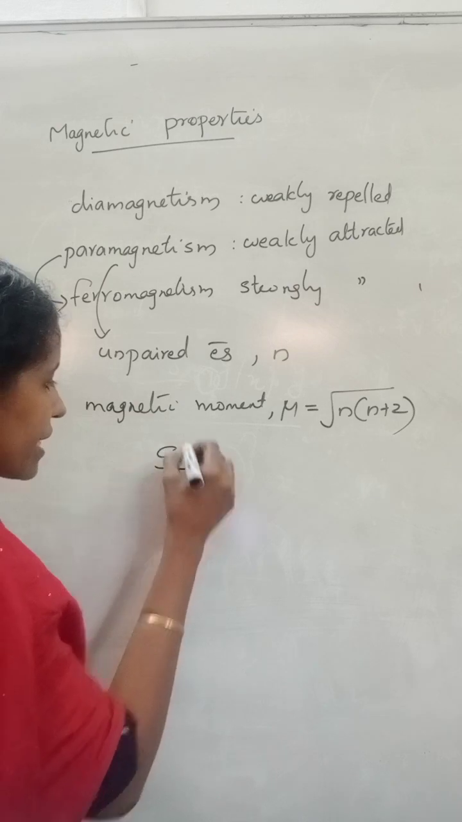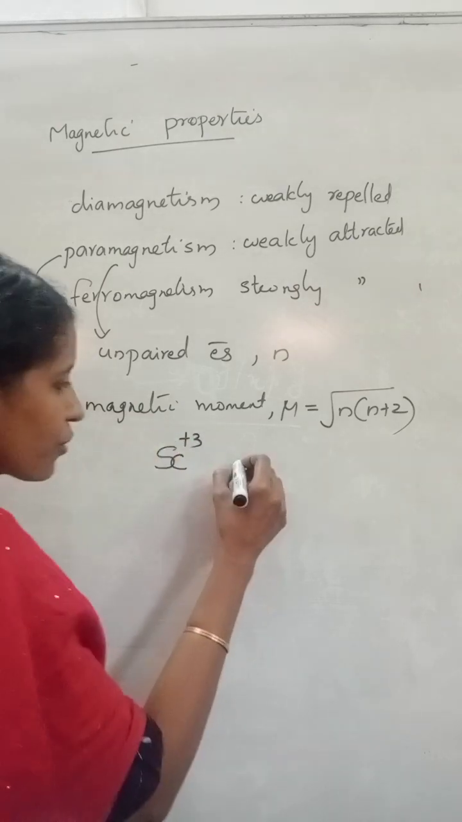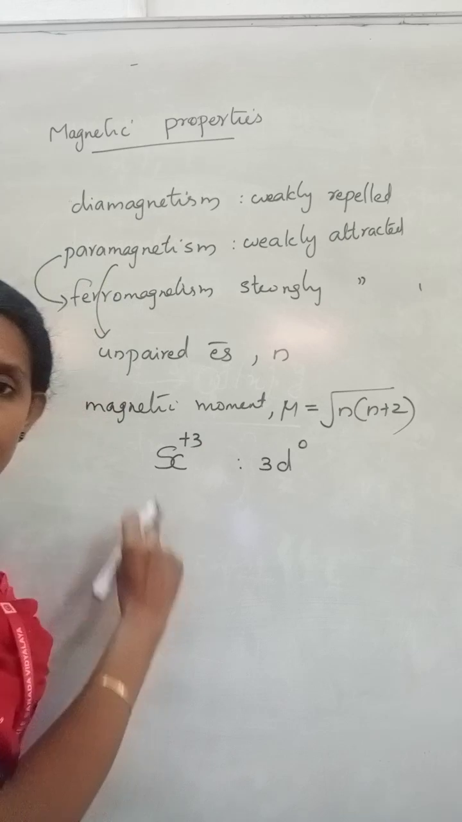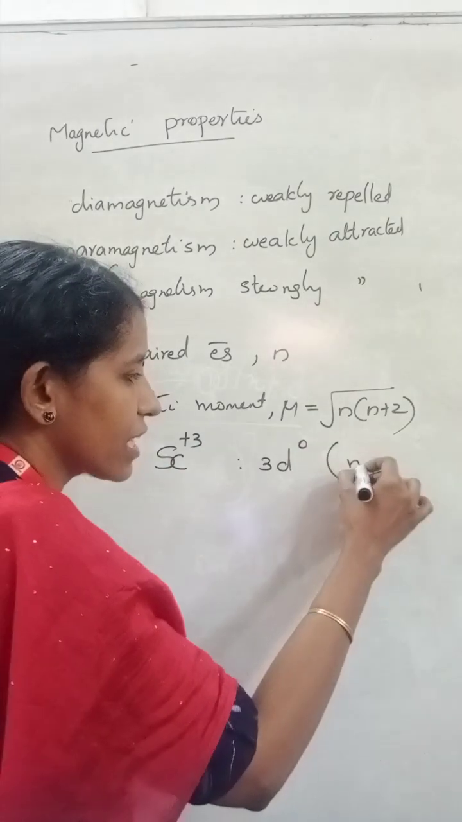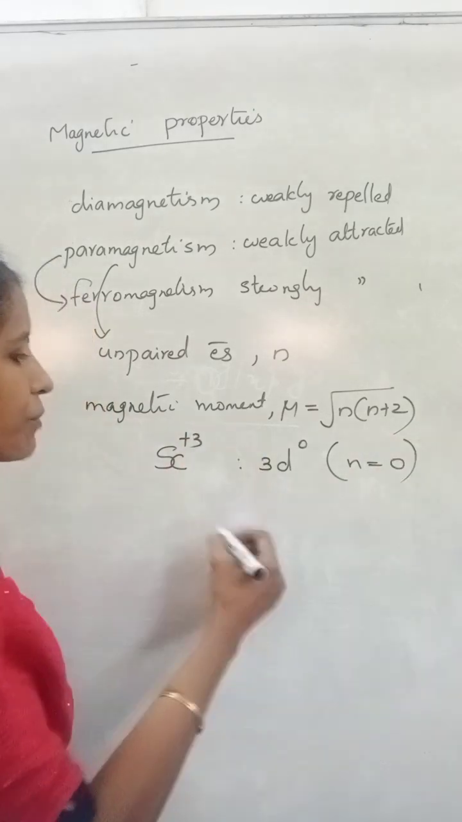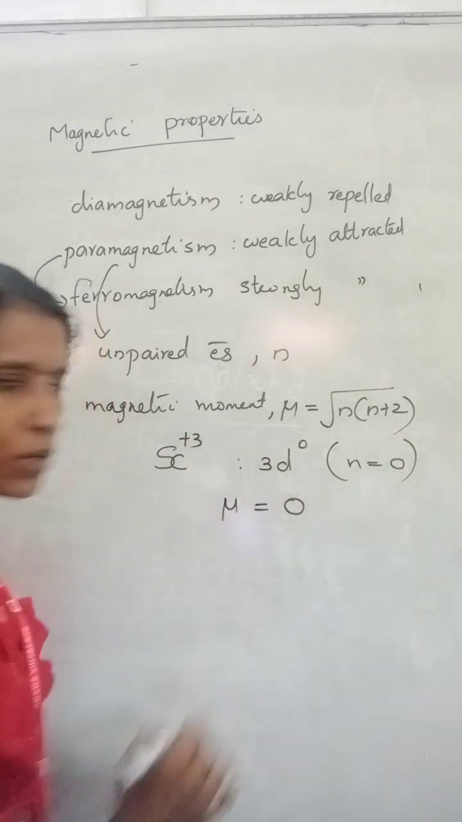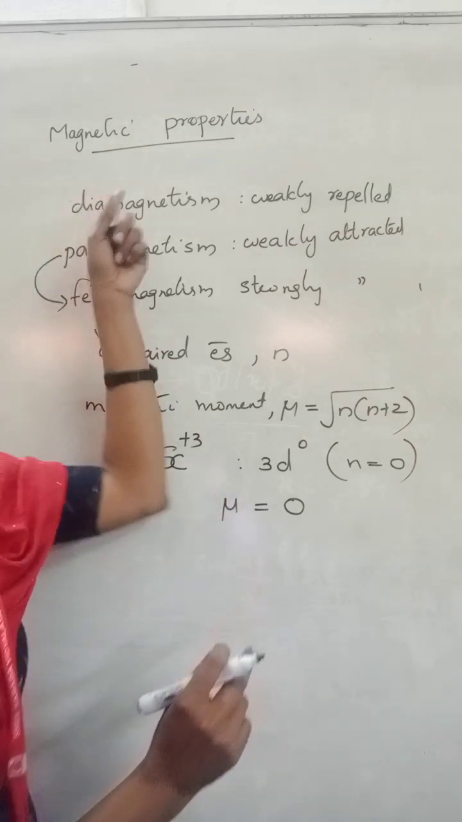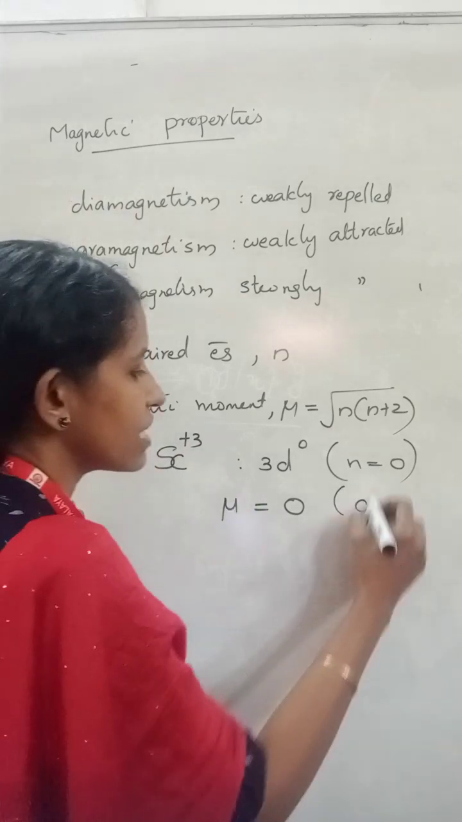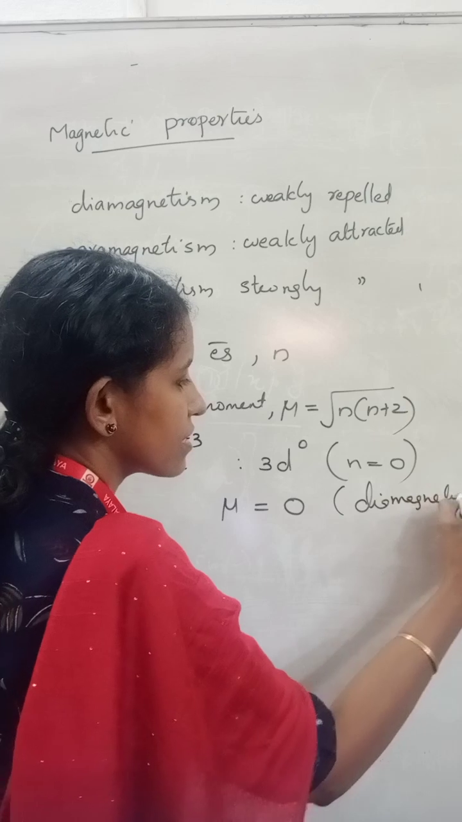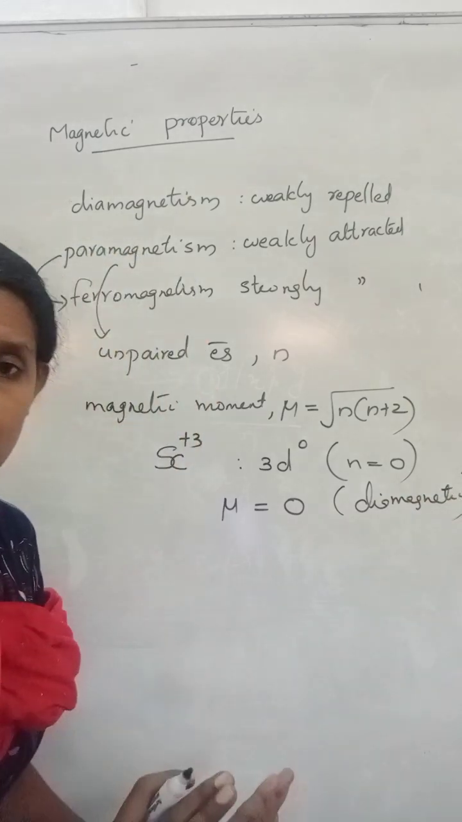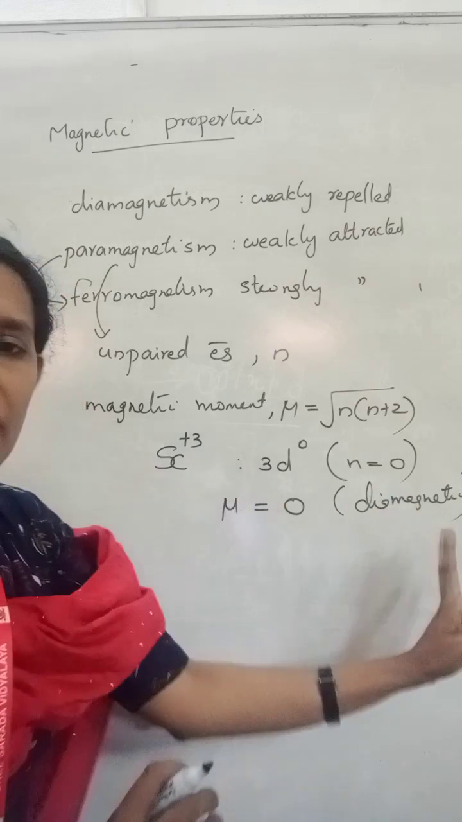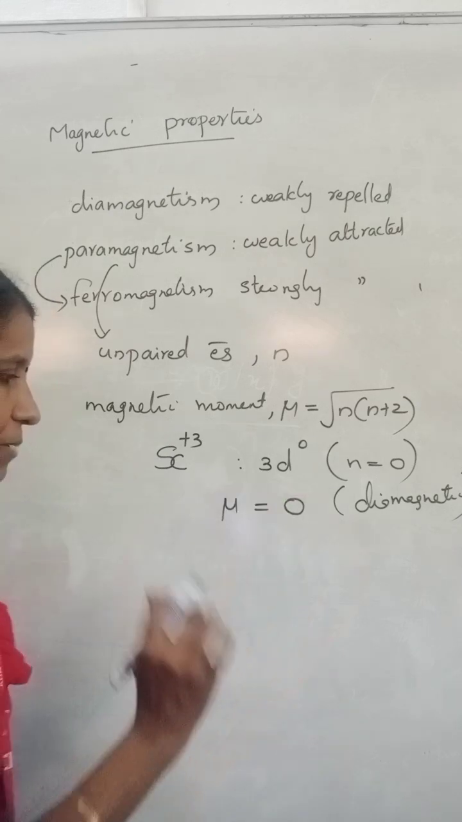For example, scandium plus 3. We know scandium's configuration is 3d1 4s2, so scandium plus 3 is 3d0. No unpaired d electrons. Number of unpaired d electrons equals 0. So what is the mu value? Magnetic moment of scandium 3 plus equals 0, which means scandium 3 plus is not paramagnetic. It shows diamagnetism. Diamagnetic nature arises due to the presence of paired electrons. If all the electrons are paired, such metal ions show diamagnetic property.